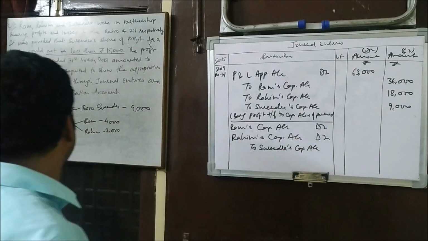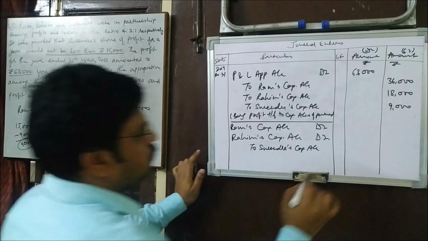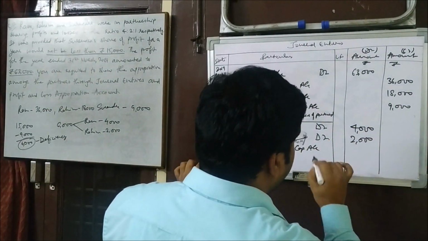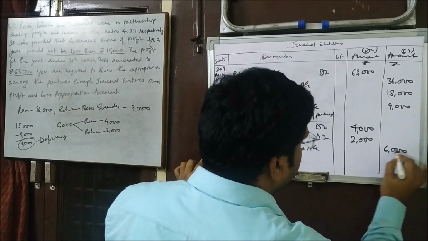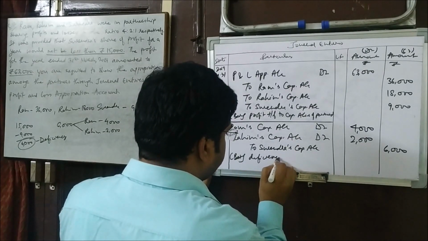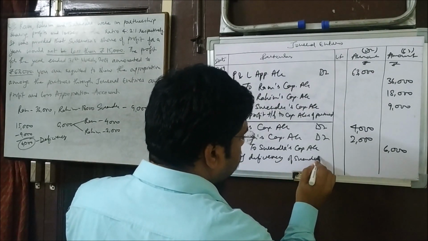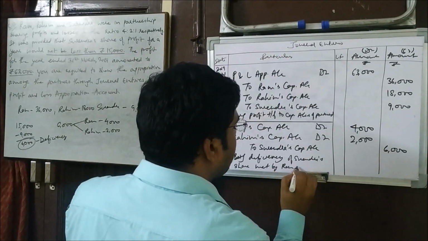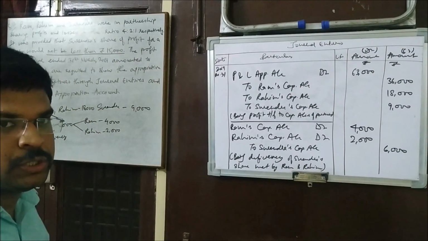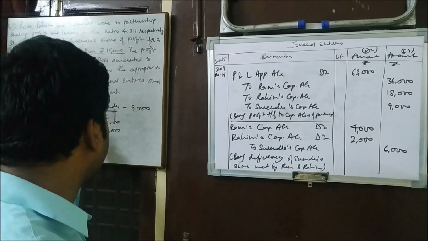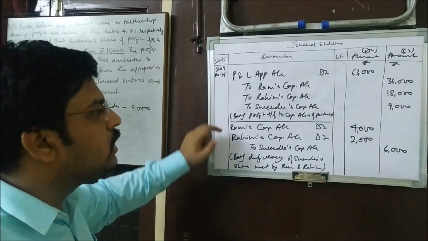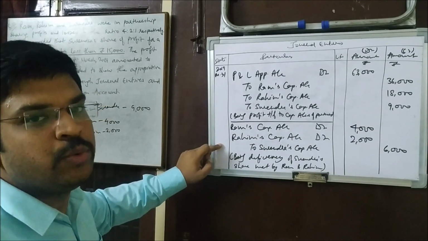Alright, so how much deficiency is Ram bearing? 4,000. So 4,000 will be mentioned here and Rahim is bearing 2,000 and Surendra is getting 6,000. Here we will pass the entry being deficiency of Surendra's share met by Ram and Rahim. Alright, so this is the way to pass the journal entries. That is why I took the question related to journal entries, because you needed to understand this entry. Okay, this you already knew, but this entry you needed to learn.